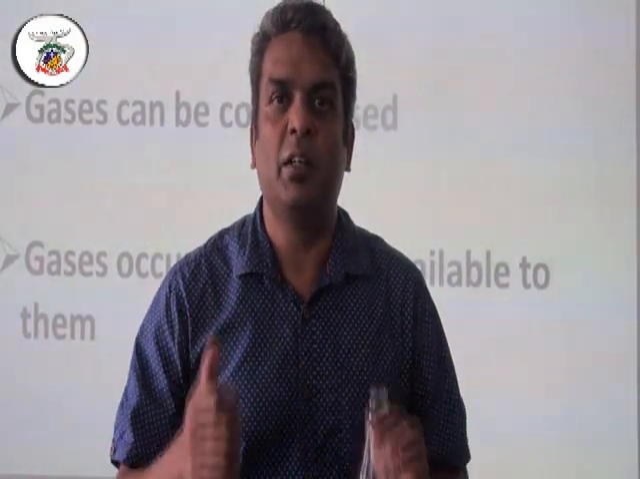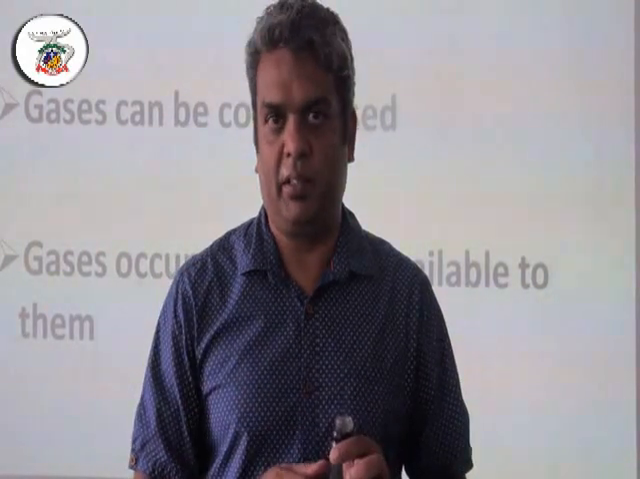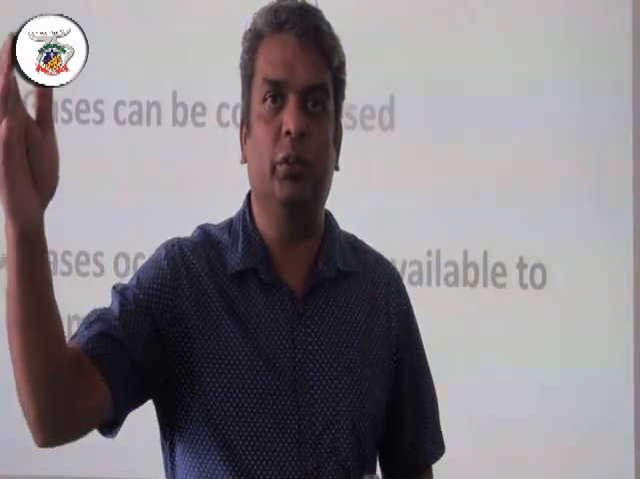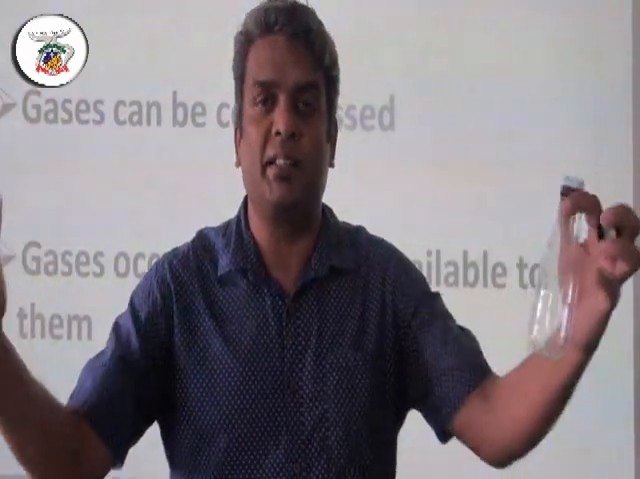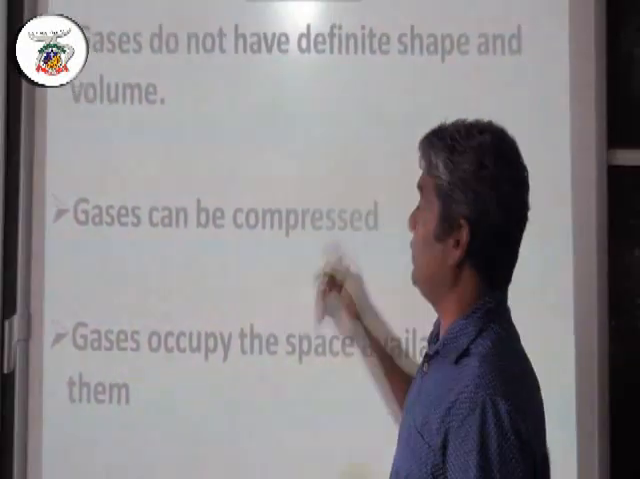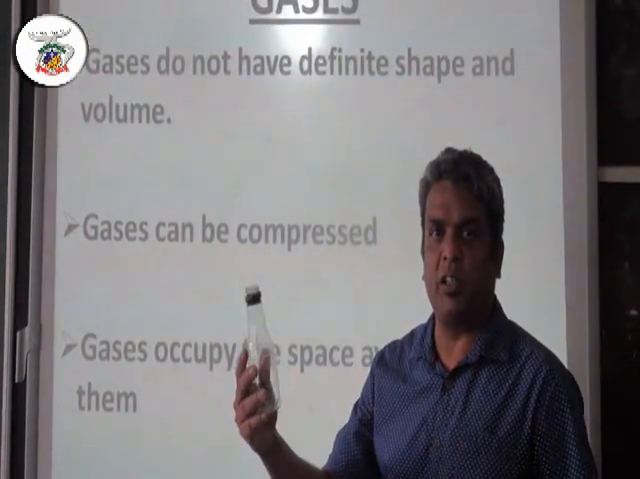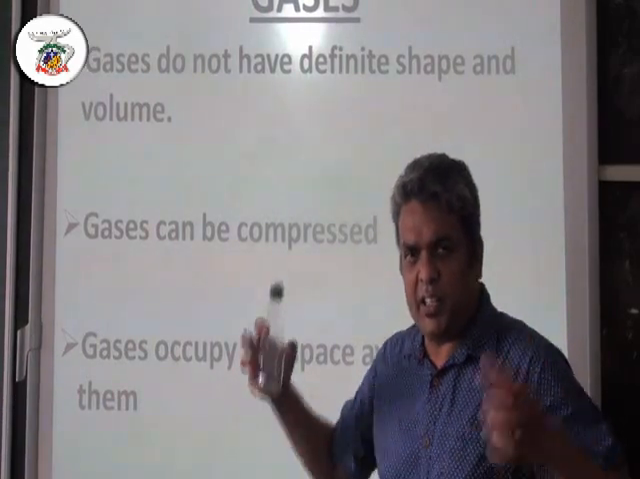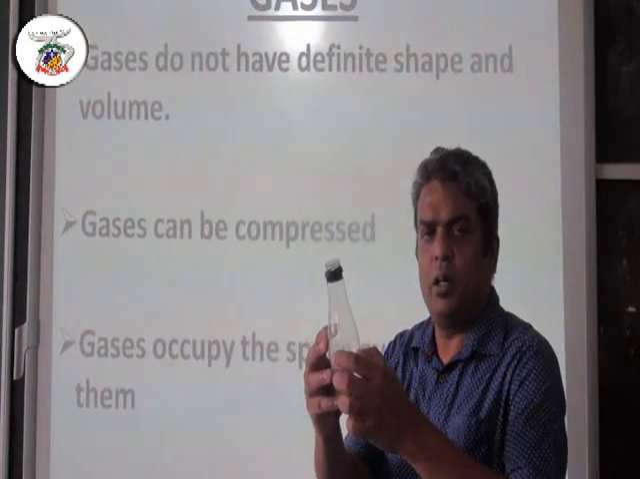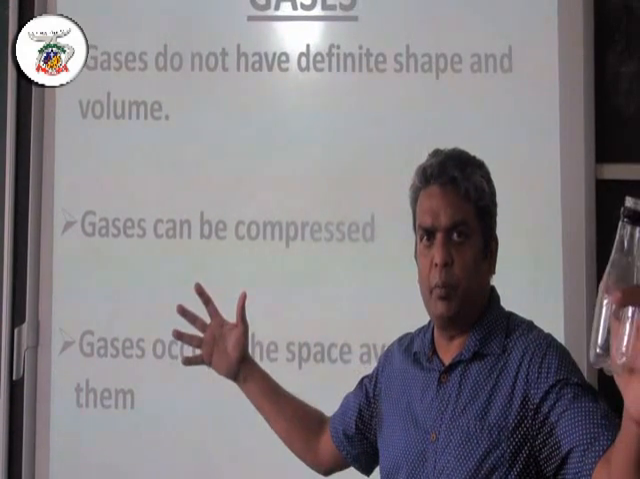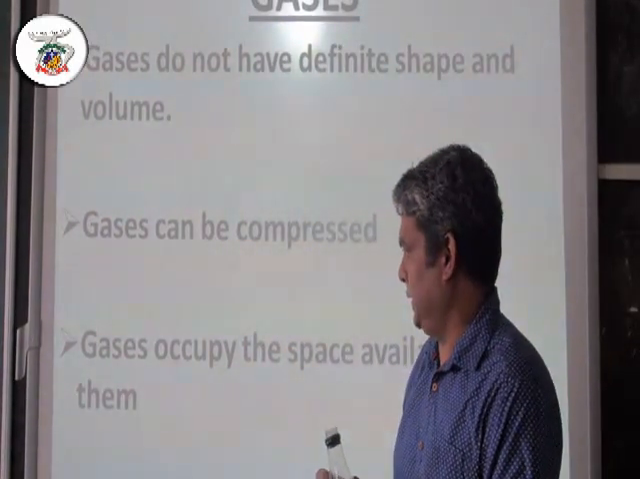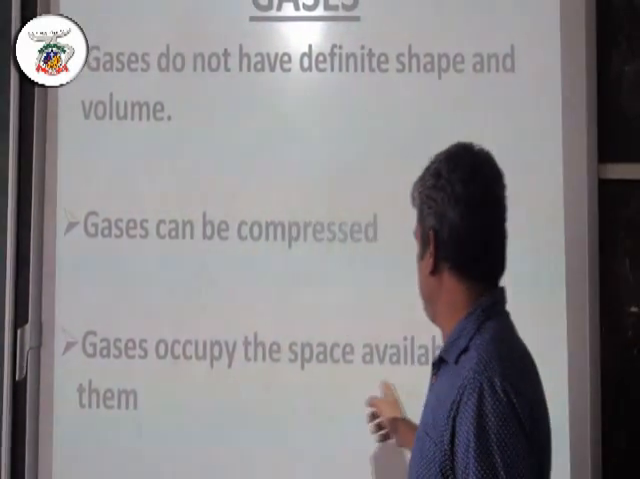Same thing if I had a scent bottle. I spray from one corner, and if you go to the other corner, you will get the smell. That means it occupies that space. Okay, so let us see, gases do not have definite shape. So it takes the shape of the container, any container, and it can be compressed. The same gas can be compressed from a small bottle, I can put it into a big bottle, or from a big bottle I can compress it and put it into a smaller one. And gases occupy the space.